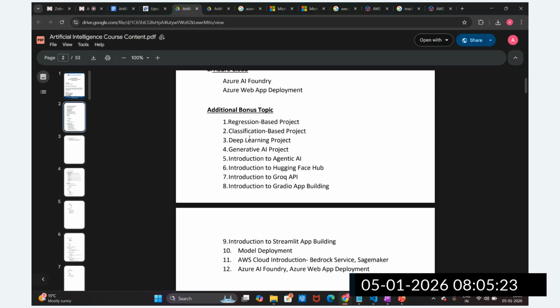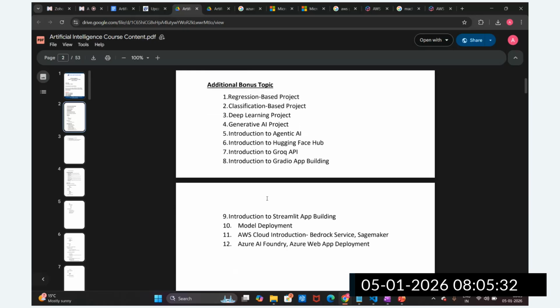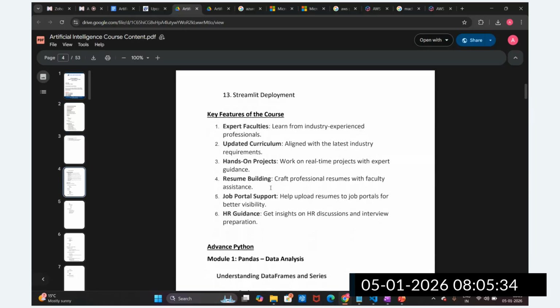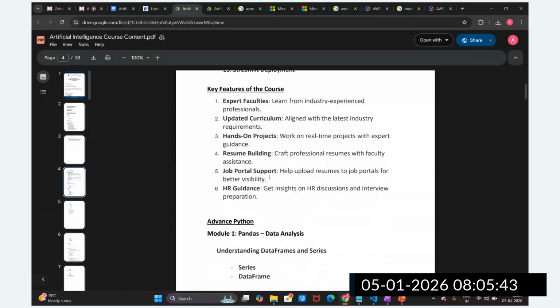Okay, the different LLM models, how we can integrate different LLM models from different platforms. Hands-on project will be there as a part of this course syllabus. Okay, and here, guys, this syllabus is updated as per the industry requirement. Resume building support will be there, and we are providing help on how you can prepare the resume, how you can reach out to HR for HR guidance, and how you can schedule your interviews. Okay, this support will be provided for you guys.